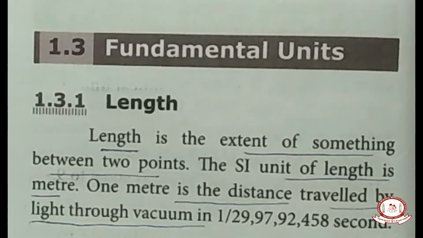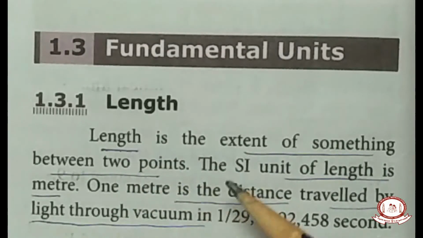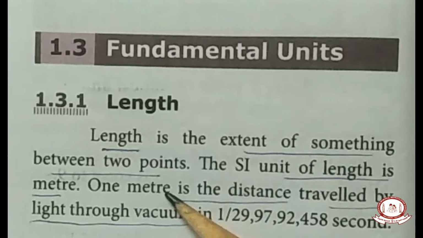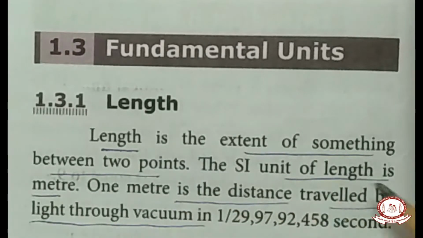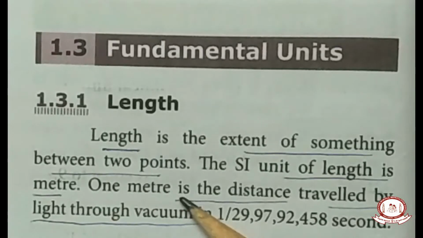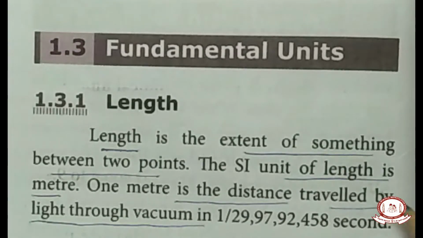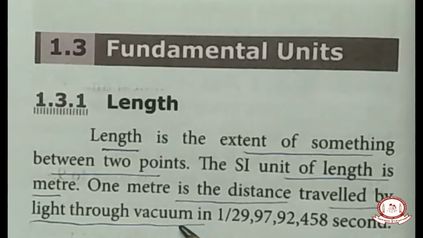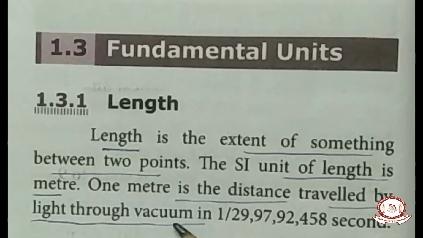Then we know that length is measured in meter. How is that meter defined? Length is nothing but the distance between two points. The SI unit of length is meter. We already studied, one meter is the distance traveled by light through vacuum. That is very important, children. Through vacuum means without air.